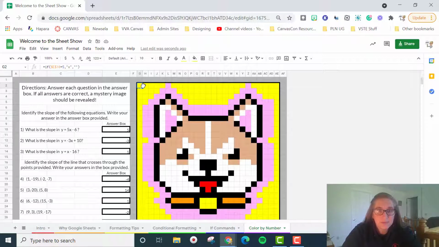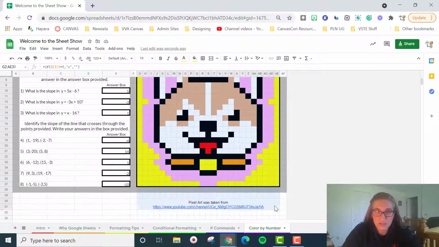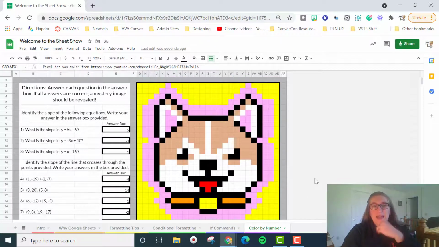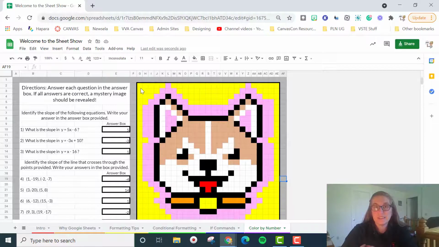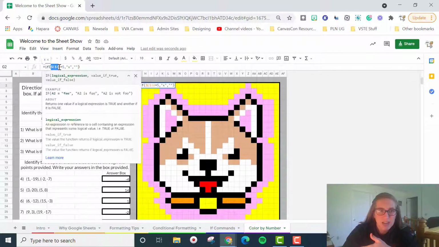So I ended up going through and I actually put an X in all of these. Now the reason behind putting an X into all of them and seeing the picture itself was so that way when I found the formula that I wanted. So I said, okay, if E10 equals 5, we want this box to say X. If not, we want it to be blank. All right, and the reason behind having these dollar signs in here is because this means it always is going to be E10. It's not going to be relevant to anywhere else.